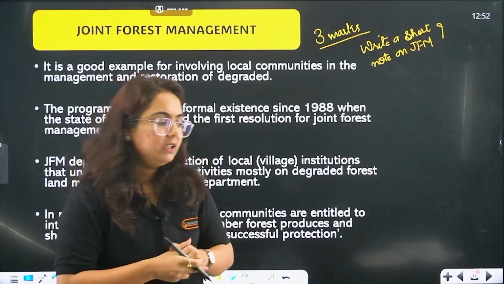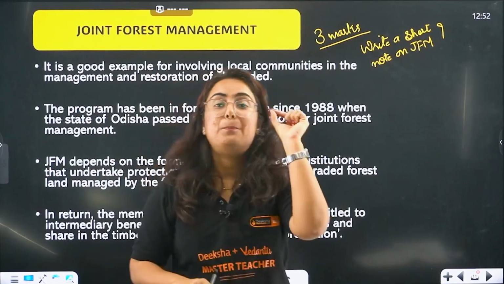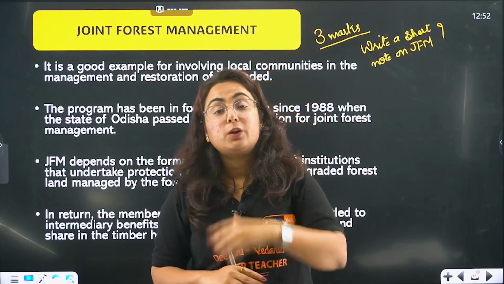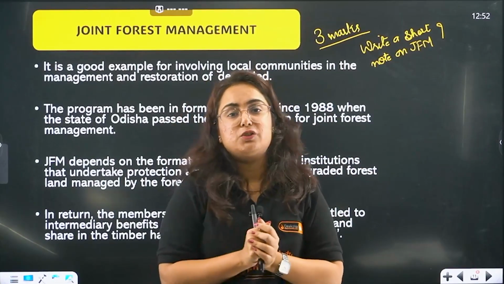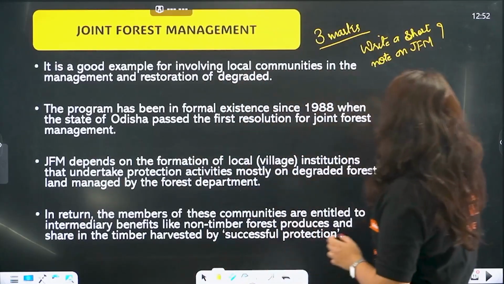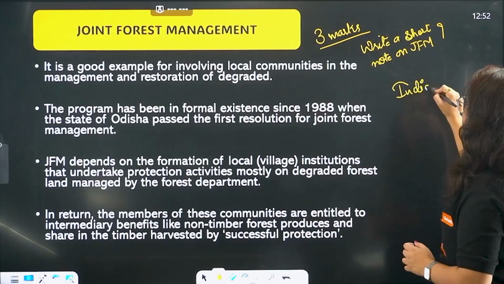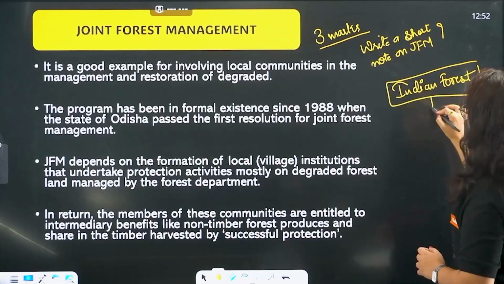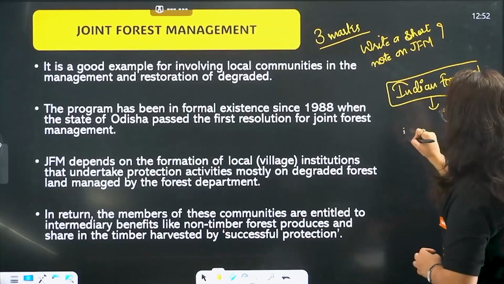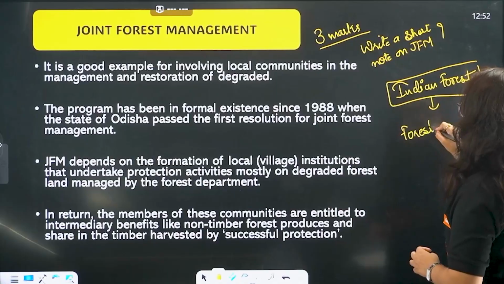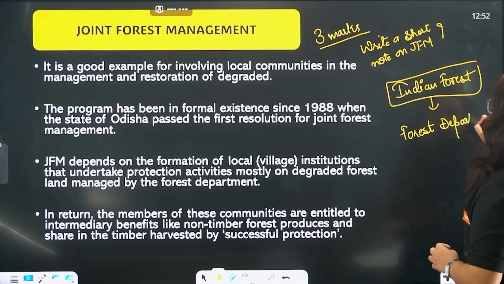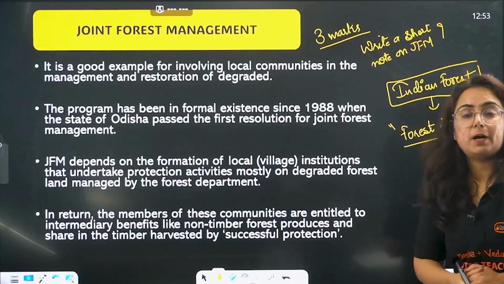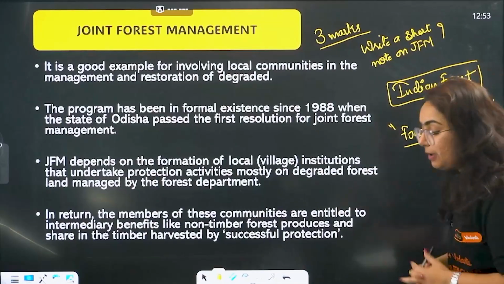So what happened? This is actually one of the best examples of the involvement of local communities, or the role of local communities, in the management of forest. See, the Indian forest, because of the administration, directly went into the government, and on behalf of government, who is working for it? That is, beta, the forest department is working for it. We are aware about that.